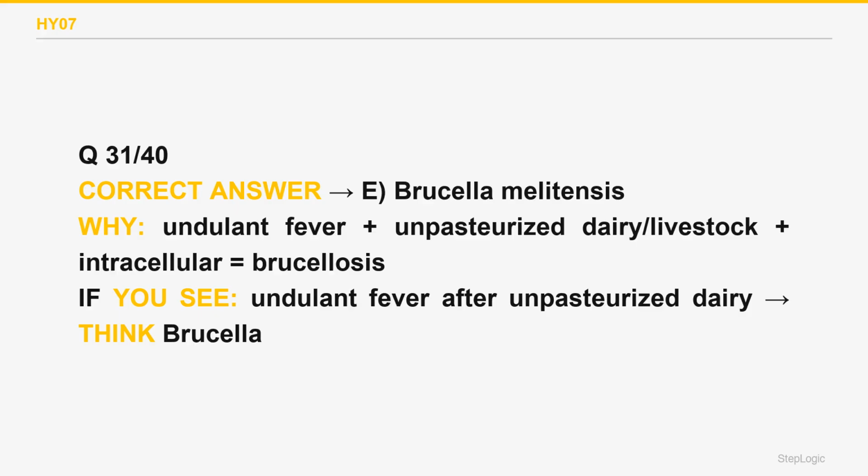Coxiella burnetii, Q fever, also comes from livestock, but it usually causes atypical pneumonia or hepatitis from inhaled spores, not the undulant fever from unpasteurized dairy described here. Choice A wrong. Mycobacterium bovis can be dairy-associated, but it is an acid-fast organism causing tuberculosis-like disease, not this undulant fever picture. Choice C wrong. This is Brucella.